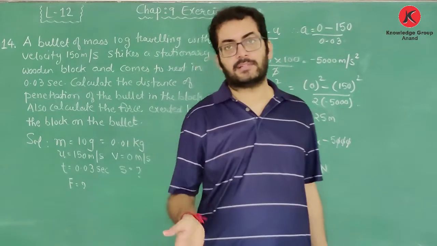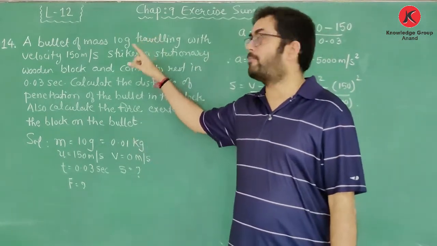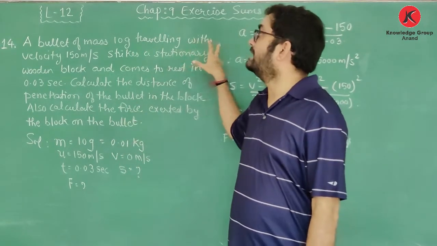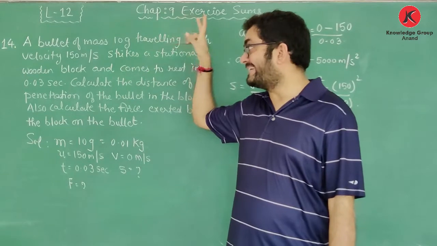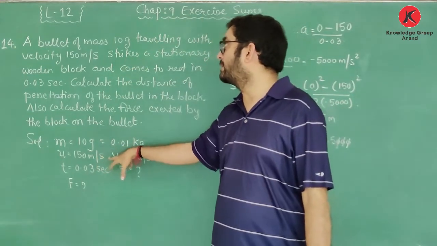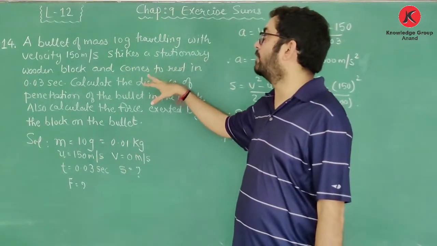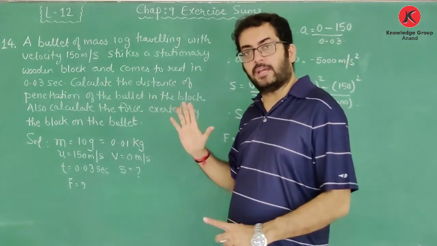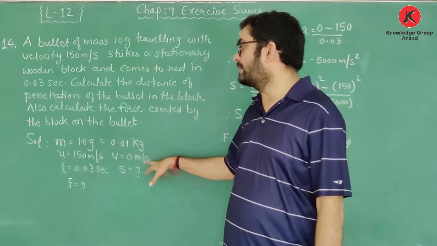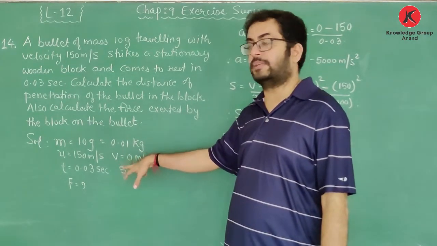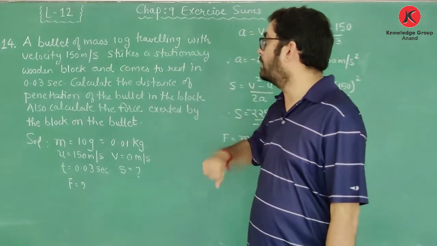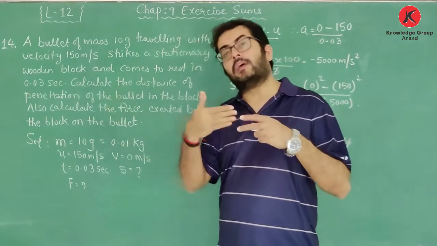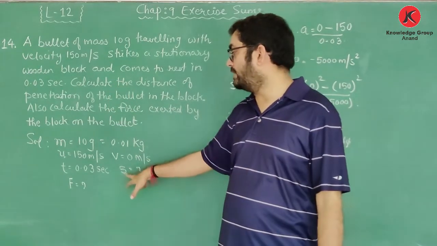So once again, let us understand the question over here. A bullet of mass 10 grams, so the mass of the bullet is 10 grams, that is equal to 0.01 kg, is traveling with velocity, that means its initial velocity is 150 meter per second, strikes a stationary wooden block and comes to rest in 0.03 second. So the final velocity of the bullet will be 0 meter per second and t we have taken 0.03 second because it is given in the question. Now we need to calculate the distance of penetration of the bullet, distance traveled by the bullet after it strikes the wooden block. It is indicated by s.